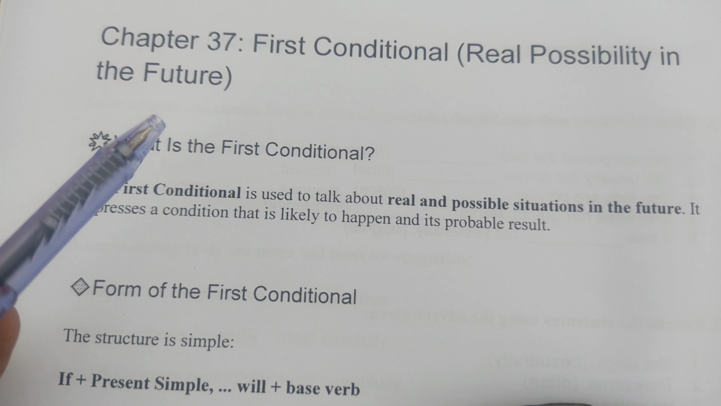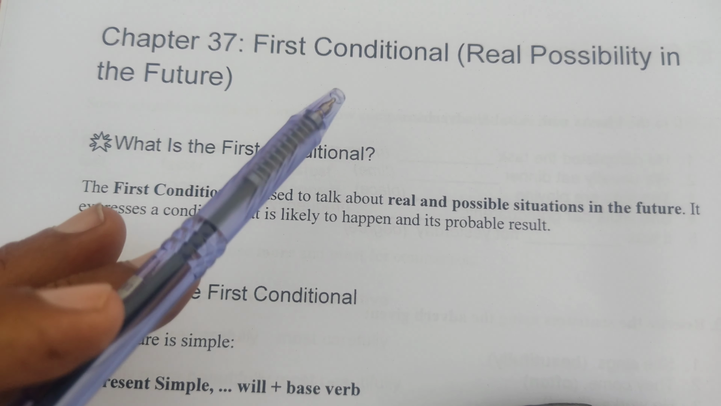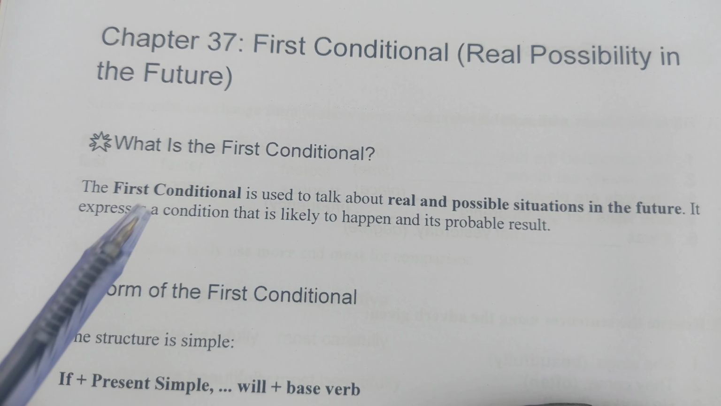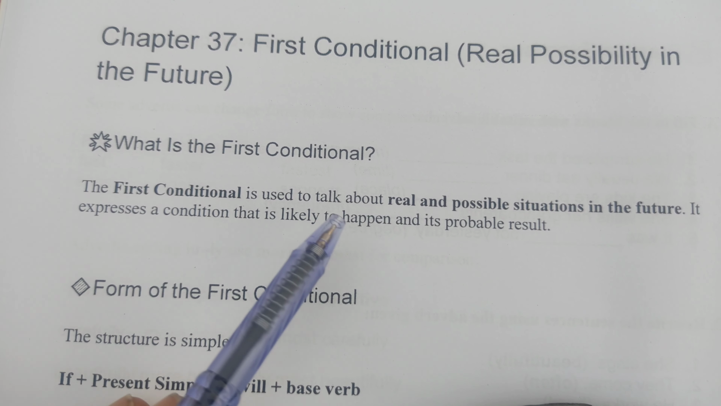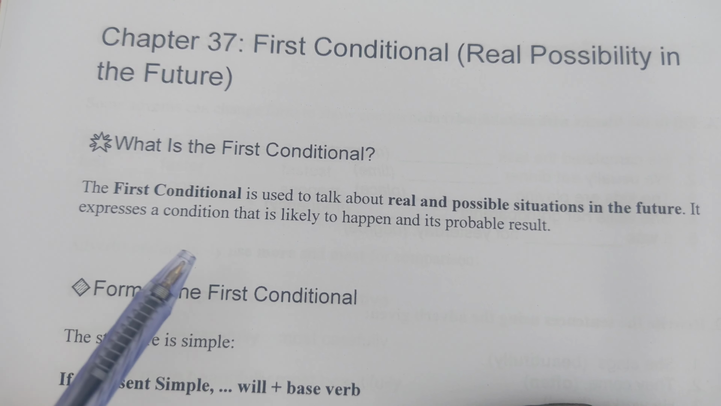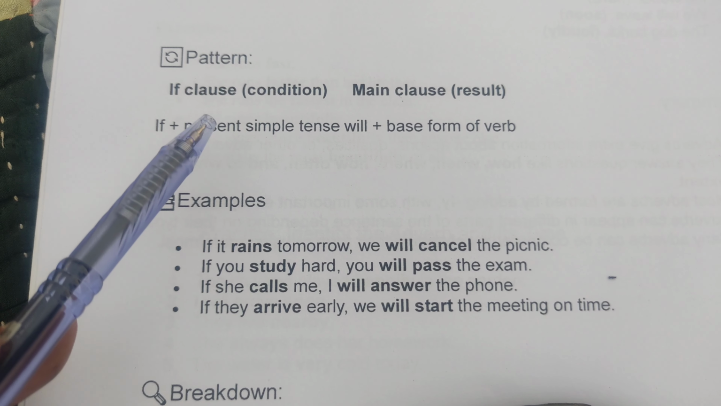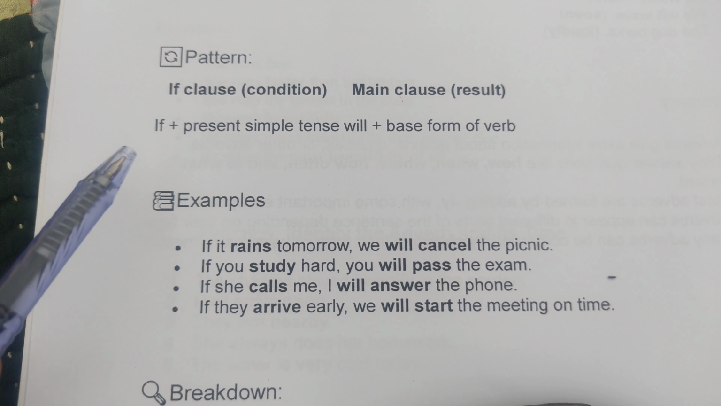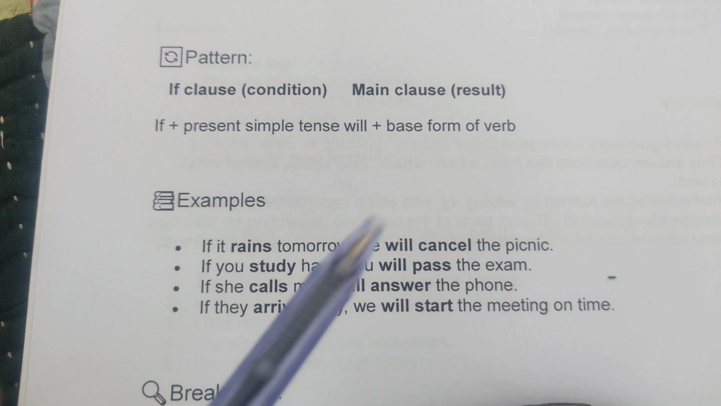Today in this English grammar lesson, in chapter 37, we are going to learn first conditional, real possibility in the future. What is the first conditional? The first conditional is used to talk about real and possible situations in the future. It expresses a condition that is likely to happen and its probable result. If clause, condition; main clause, result. If plus present simple tense, will plus base form of verb.